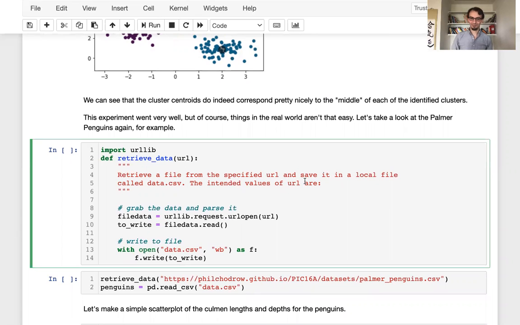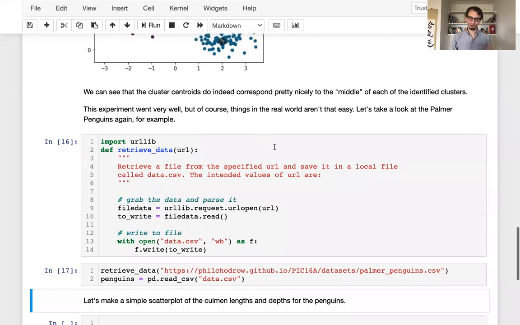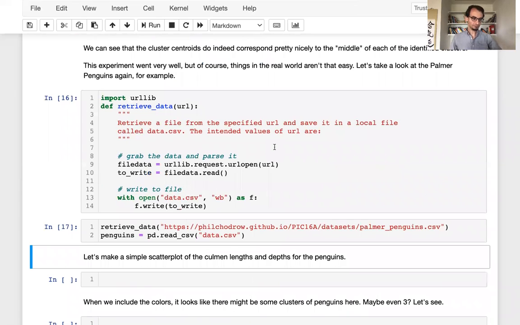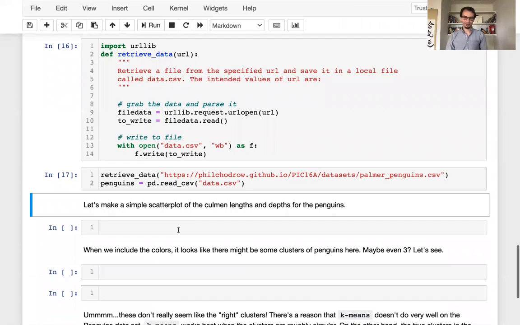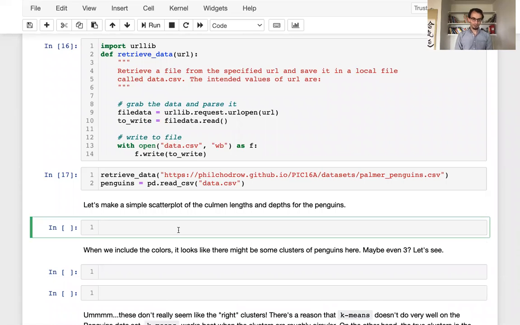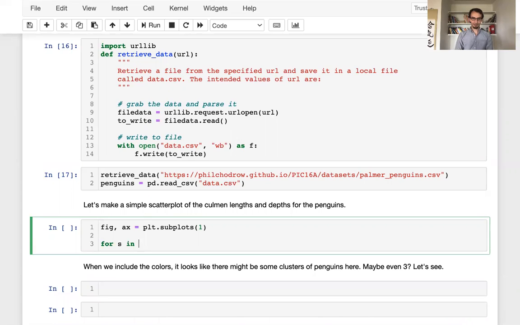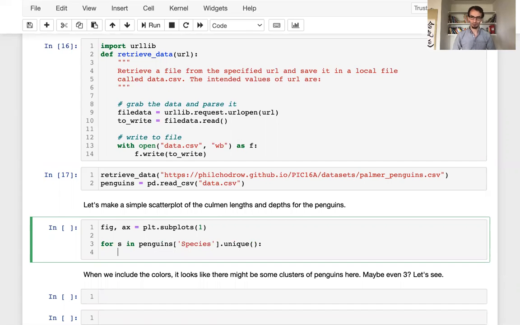So I've just pasted in here my usual functions for retrieving this data. And let's make a scatter plot, something like you've made before. That will plot the culmen length against culmen depth for the penguins. So let's make a new figure: fig, ax = plt.subplots(1). Now for s in penguins.species.unique(). So I'm just going to loop over the possible species of the penguins.